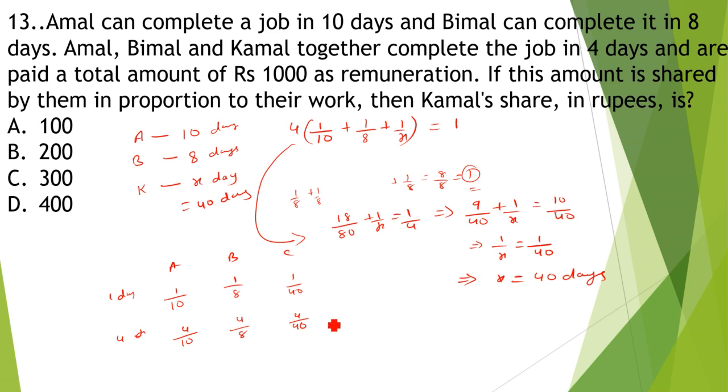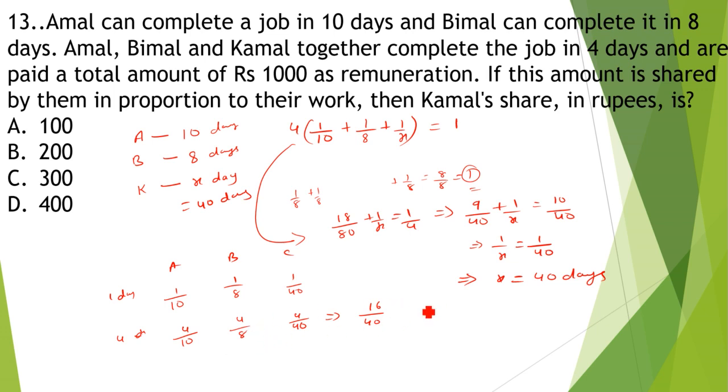We can rewrite everything by making the denominator 40. By multiplying both numerator and denominator by 4, it will be 16 by 40.